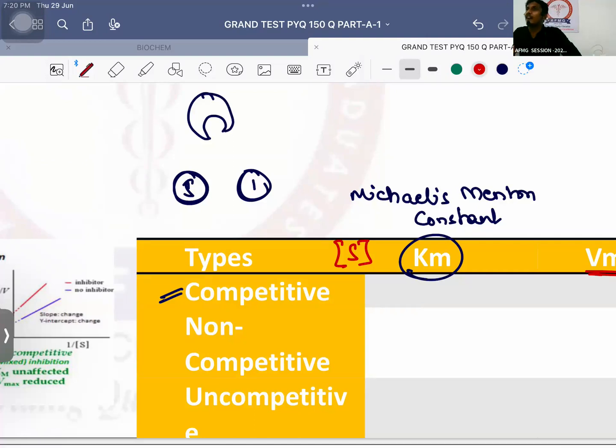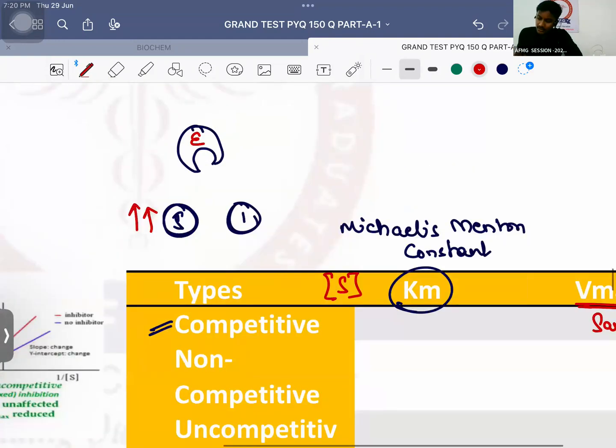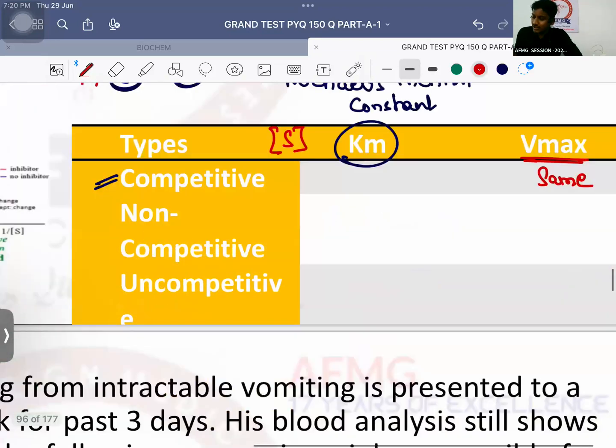Therefore, both of them have to compete. तो जिसका concentration ज़्यादा, उसका definitely जीतने का chance ज़्यादा. So definitely, if we want the reaction to occur, if we want to keep the Vmax same, if we want to keep the velocity of the reaction same, we have to increase the substrate concentration. And if we increase substrate concentration, that means Km will be increased.